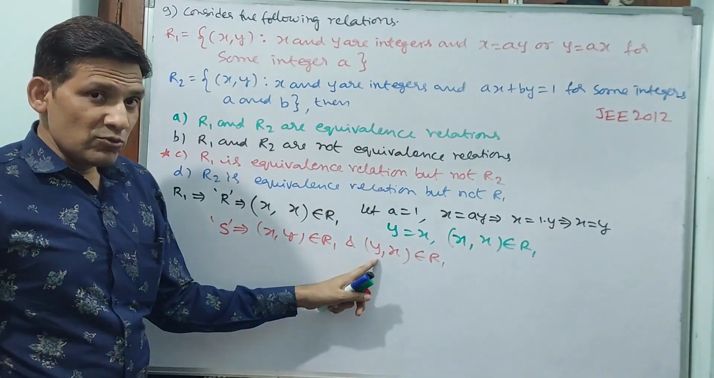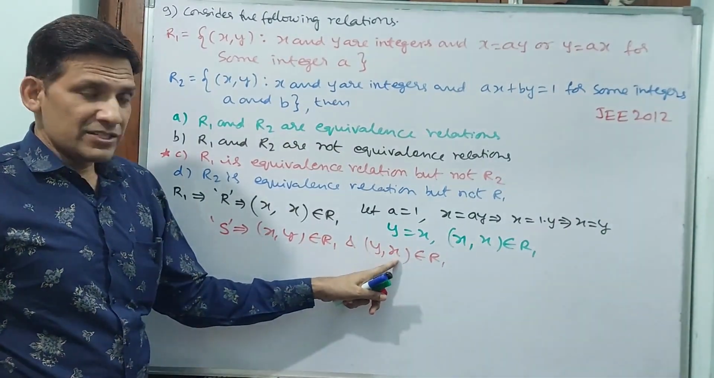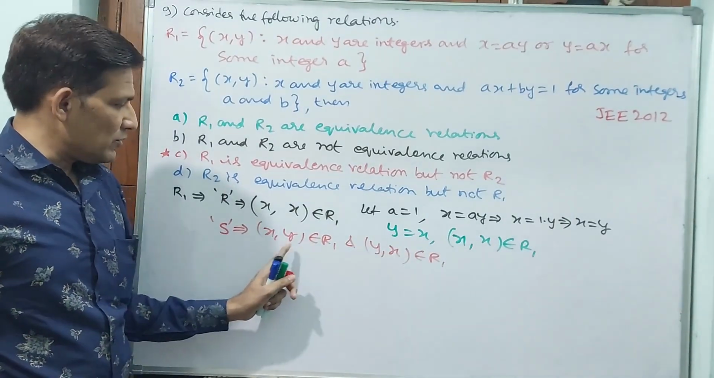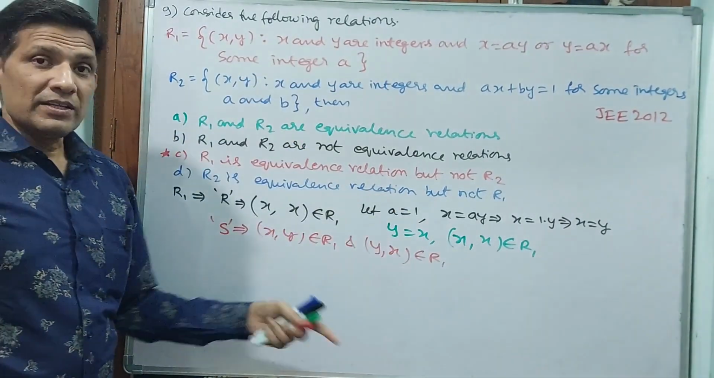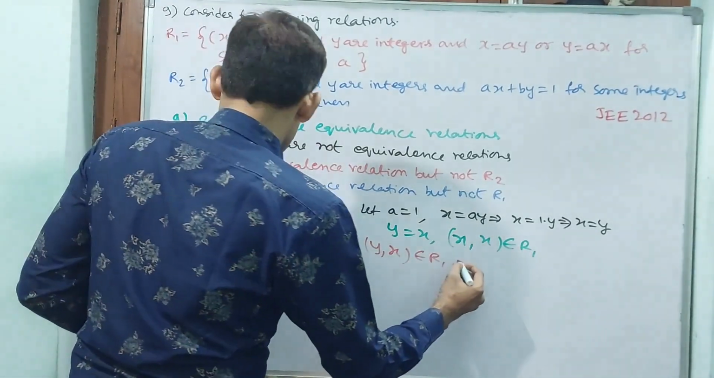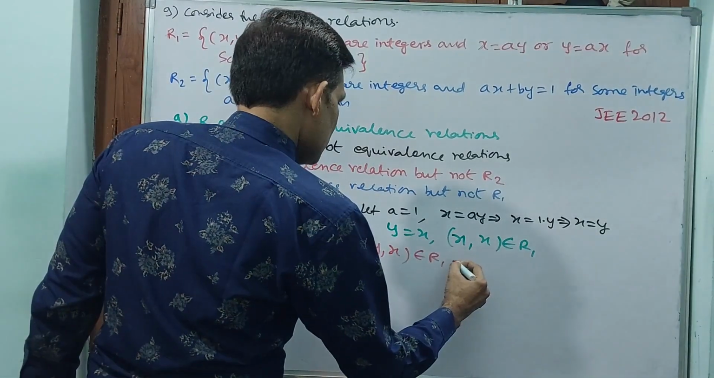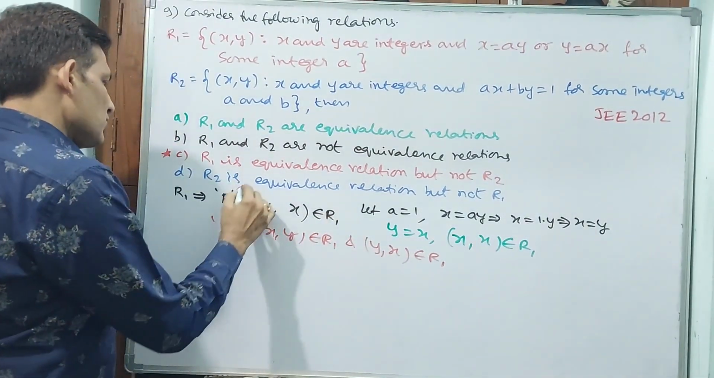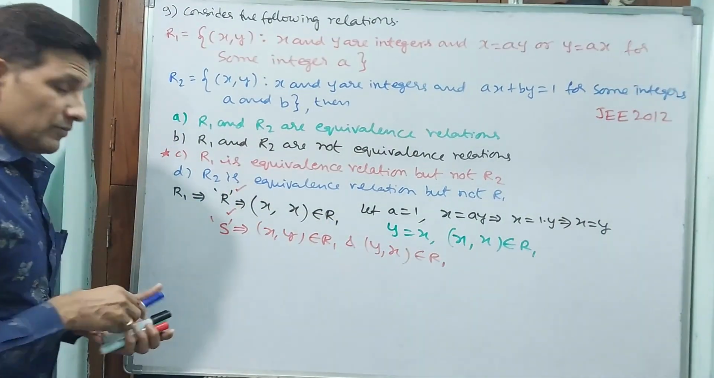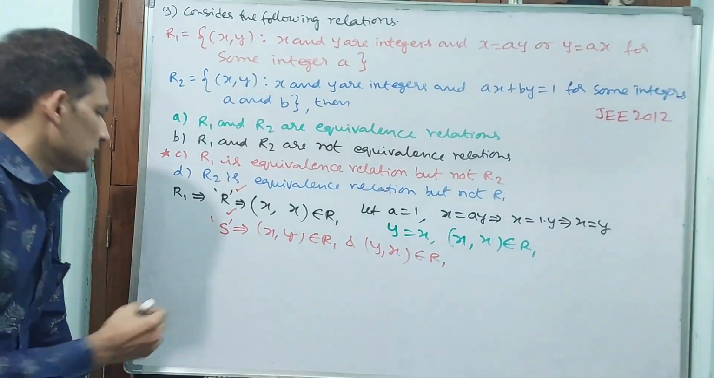Here you can call this the domain and this the range, or input and output. Only integers are coming. That is why this is symmetric. I will write reflexive and symmetric both. Now we go for transitive.